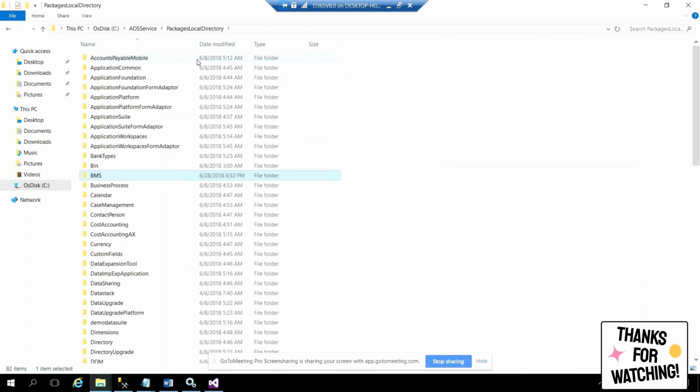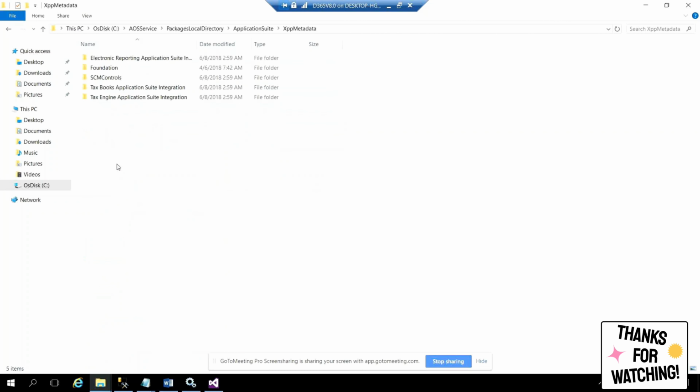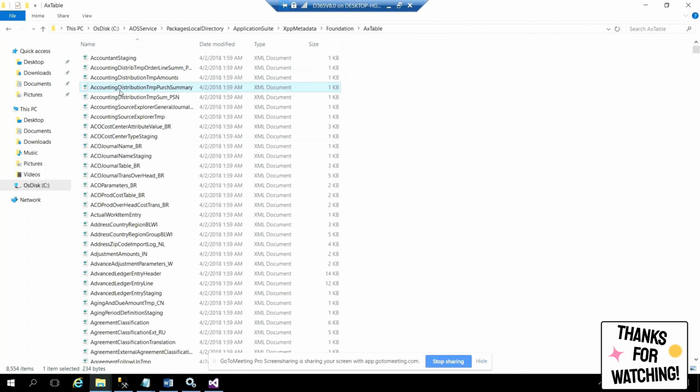I'll go to the customer table object now because you are very familiar with the customer table. Customer table is in the application suite model. In the application suite, you can go into the XPP metadata. In the metadata, you have to go into the foundation, and you should see a lot of things here. AX table.